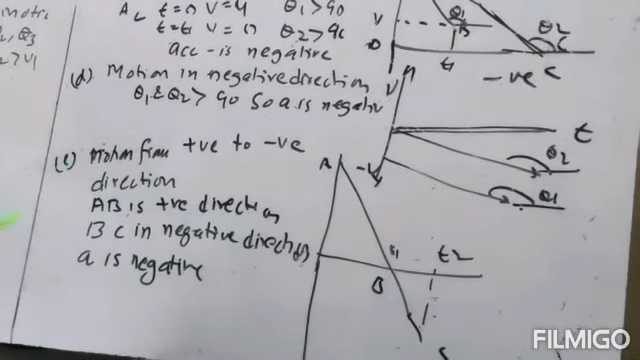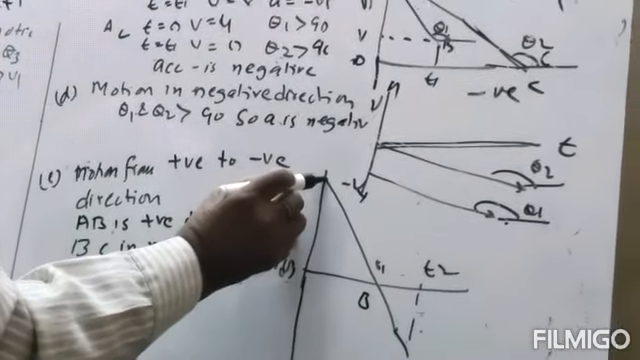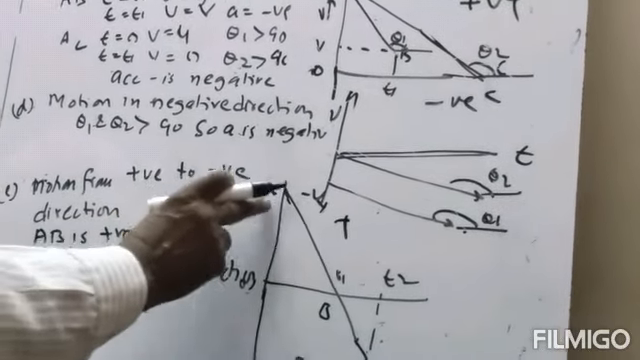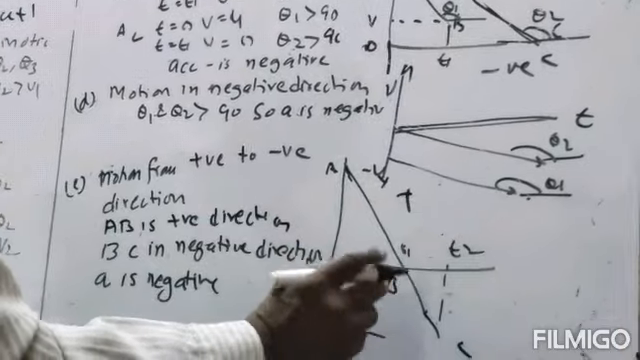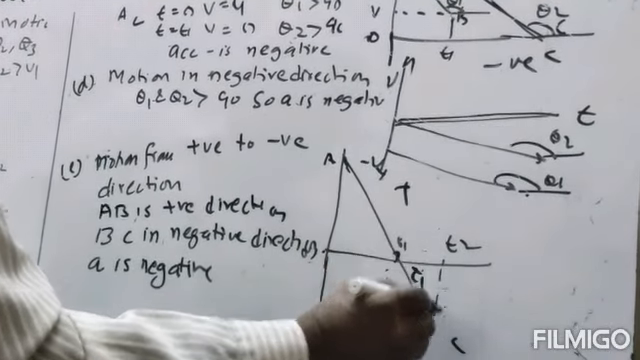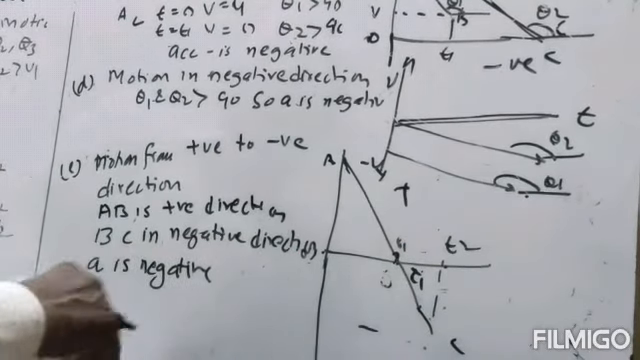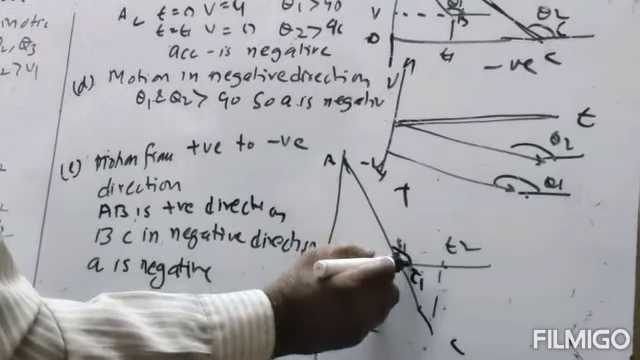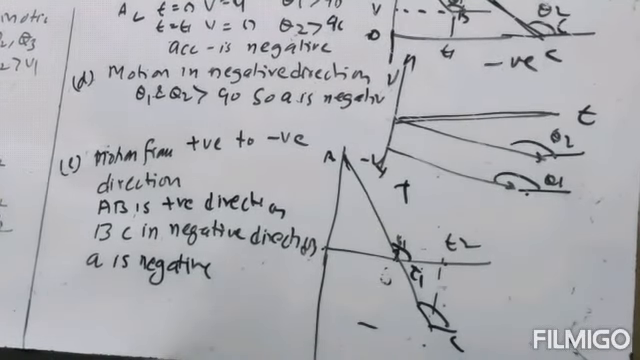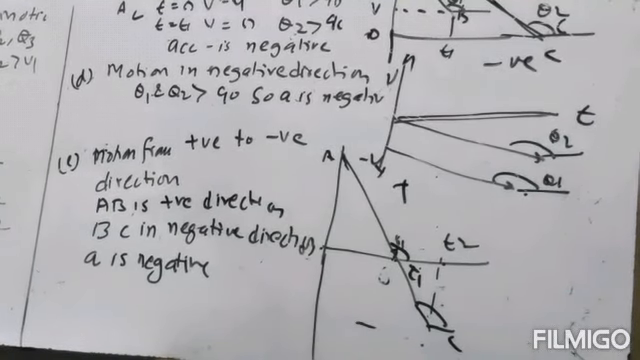Now if the motion is from positive to negative, if the particle or object moves from the positive region to the negative region, up to 0 to t1 time it is in the positive region, and from t1 to t2 time it is in the negative region. But here the angle will be more than 90, so the acceleration will be negative. So here also the acceleration will be negative.